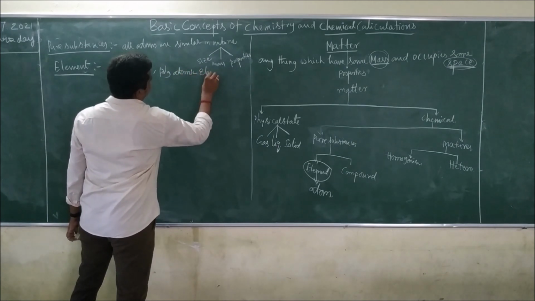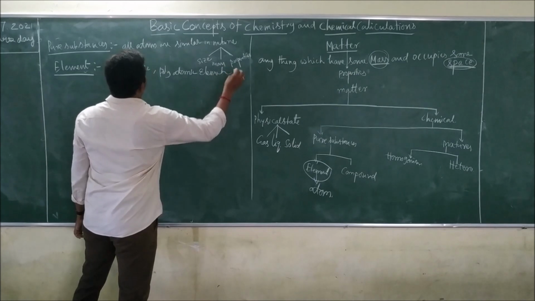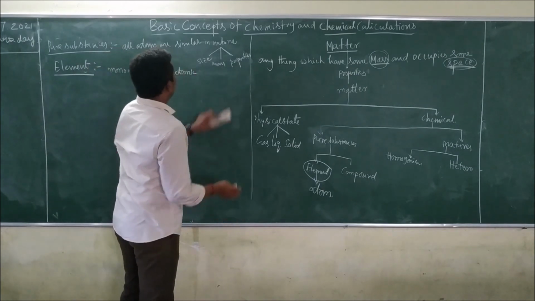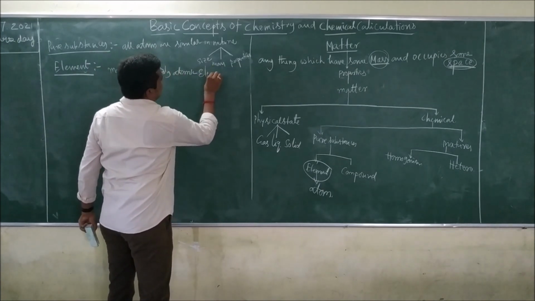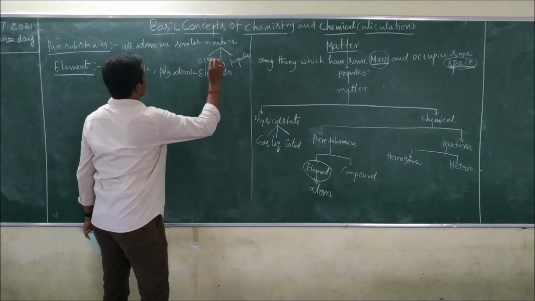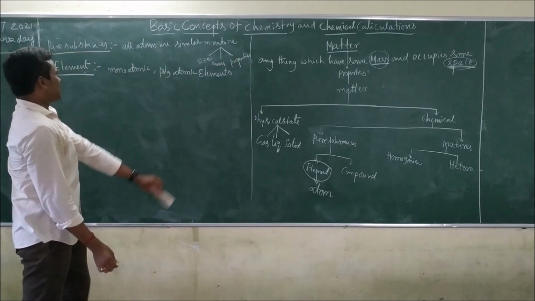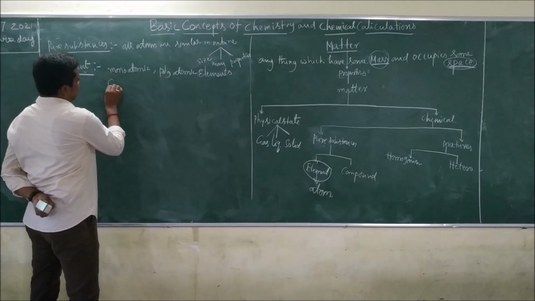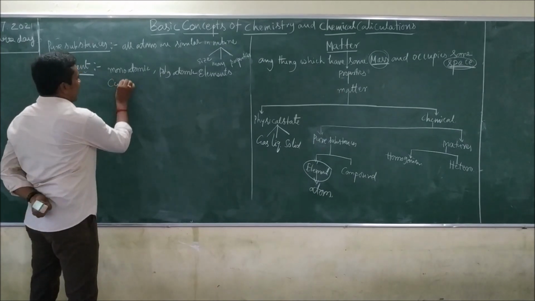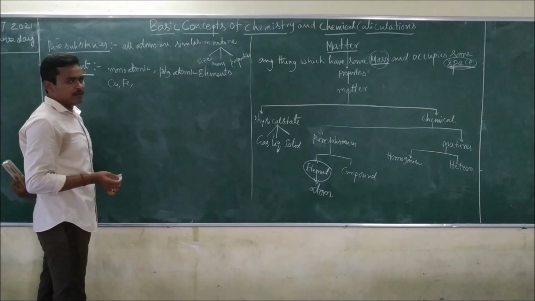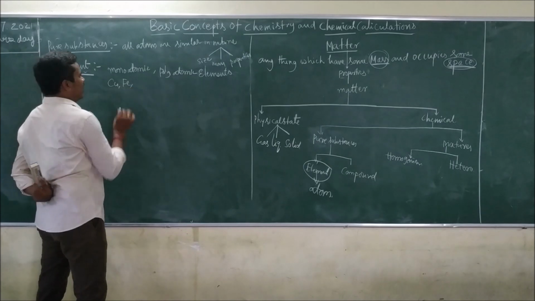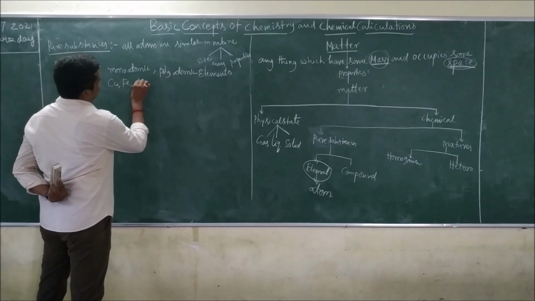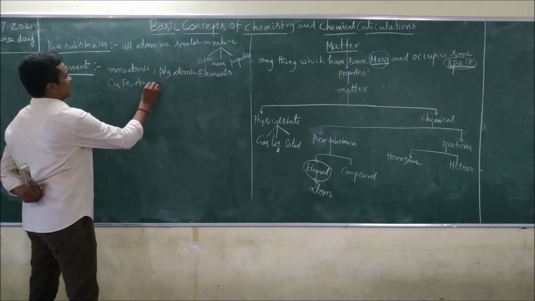Monoatomic means no problem here. For example, copper is there. Iron is there. Iron is Fe symbol. And gold is there, or like that, any more.